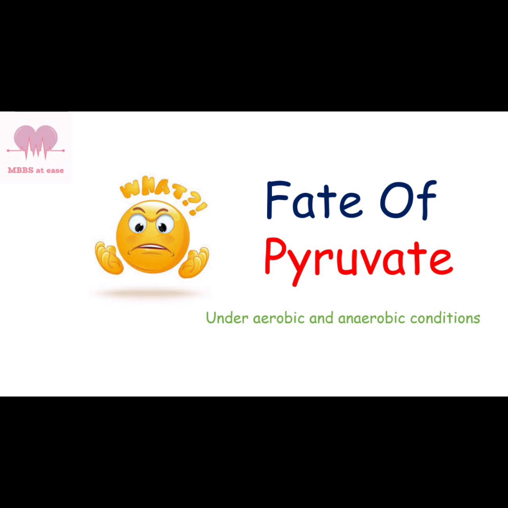In this video, we are going to see about the fate of pyruvate under both aerobic and anaerobic conditions. There are various sources of pyruvate. For example, glucose through glycolysis gives pyruvate, lactate through gluconeogenesis gives pyruvate, alanine through transamination gives pyruvate, glycine and serine through serine dehydratase gives pyruvate.